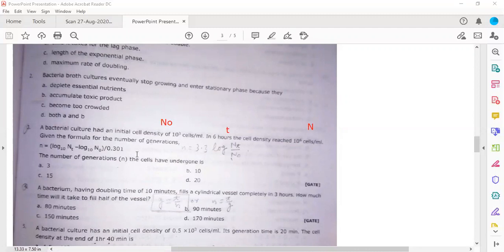Okay, so first of all, what is given here? He has given the total time t, N naught and N, right? What is he asking? He is asking number of generations. So he is asking for n, right? So first of all, what will we do?